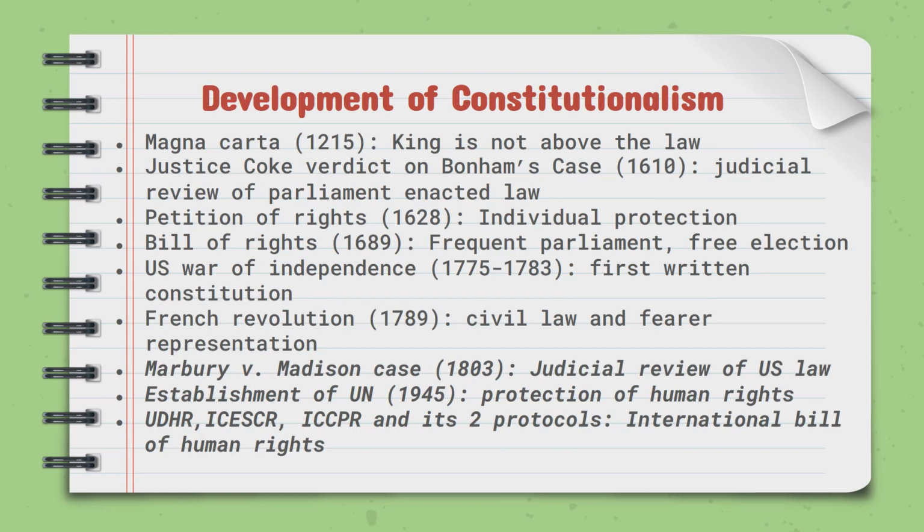Let's talk about the development of constitutionalism. Magna Carta of 1215 is regarded as the first document which declared the king is also not above the law. Justice Coke's verdict in Bonham's case was important for judicial review of Parliament-enacted law. Petition of Rights of 1628 had provisions for protection of individual rights. Bill of Rights of 1689 ensured frequent Parliament and free election in the United Kingdom.